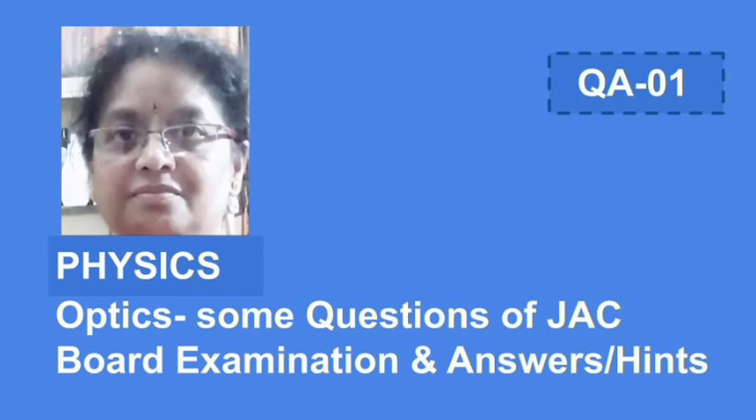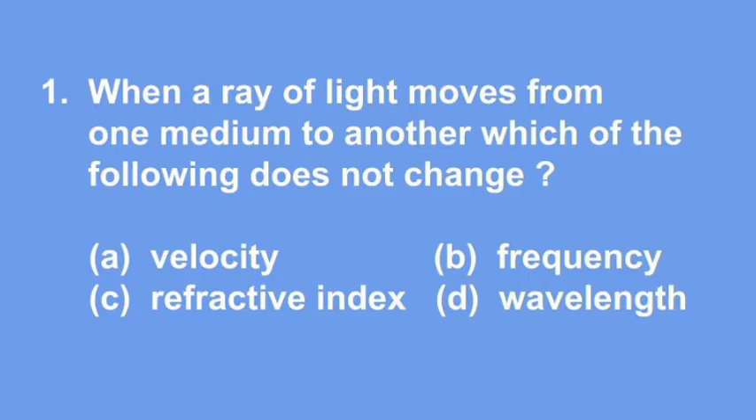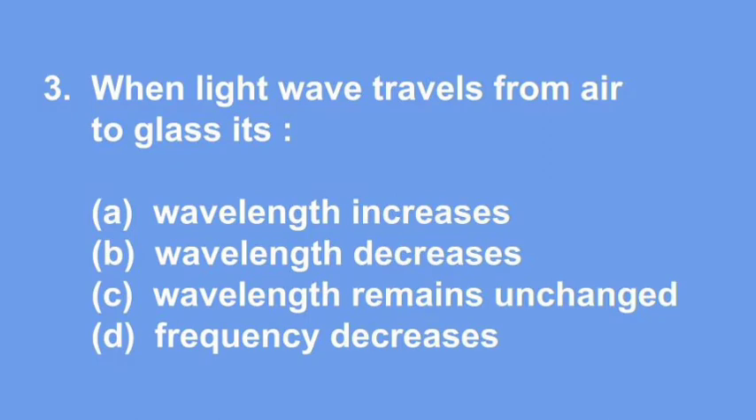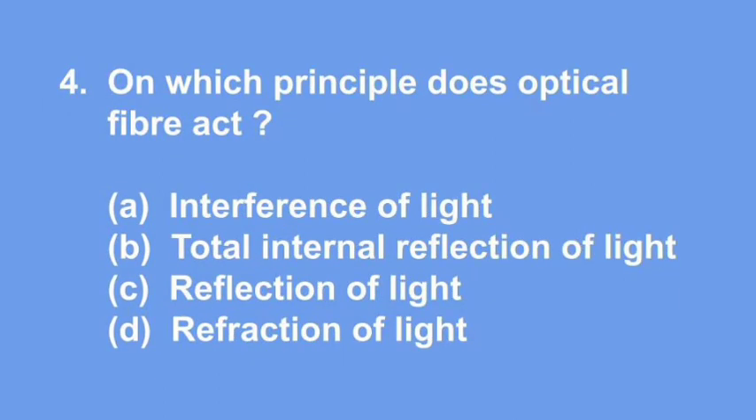Now I will give you the correct options of the questions. In question number 1, the correct option is B. frequency. Frequency of a wave is its characteristic which never changes. Answer of question number 2, option C. FO plus FE. Question number 3, correct option is B. wavelength decreases. Answer of fourth question is B. total internal reflection.